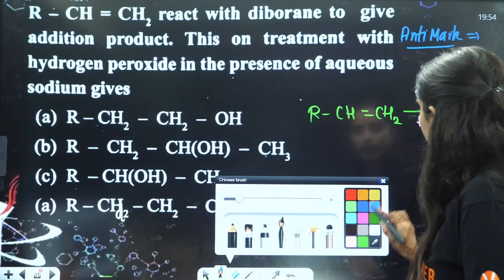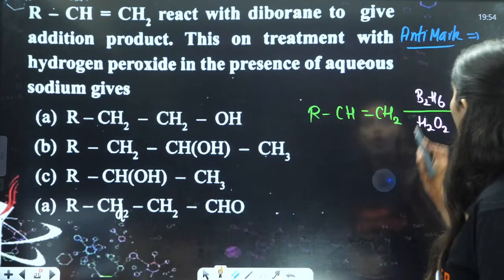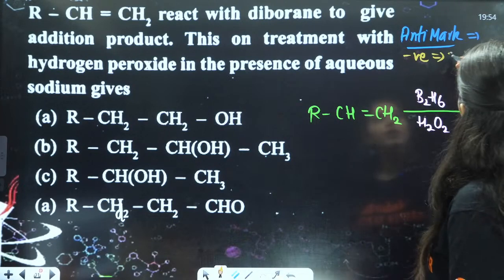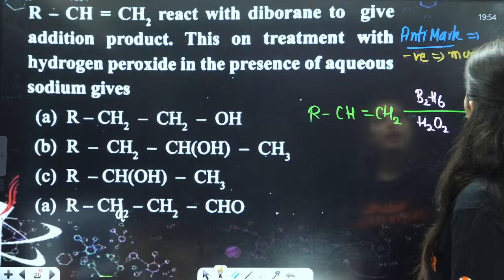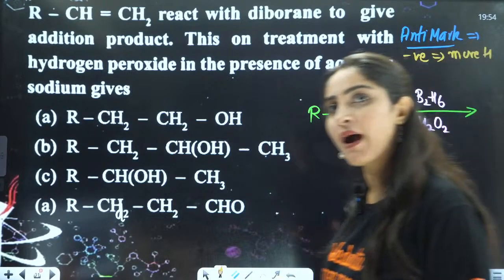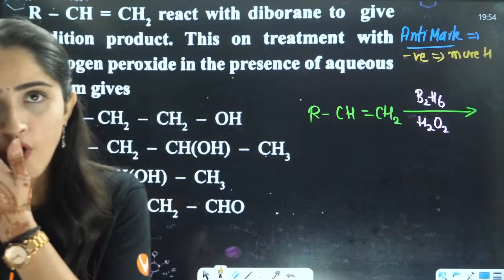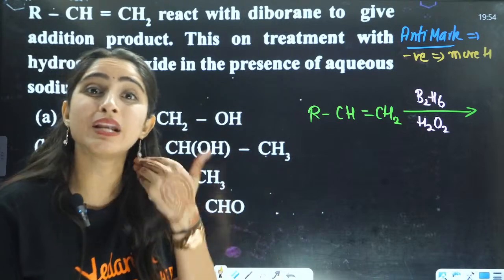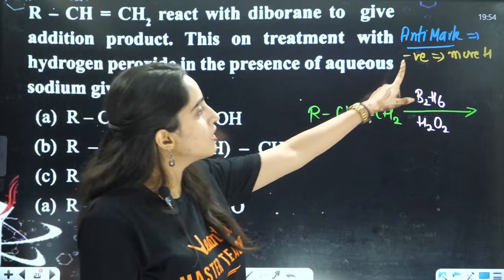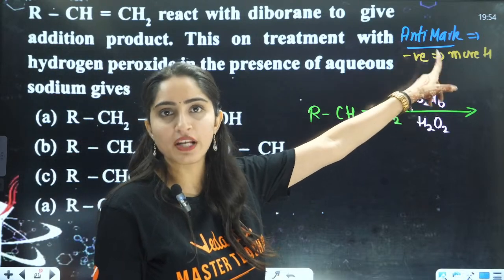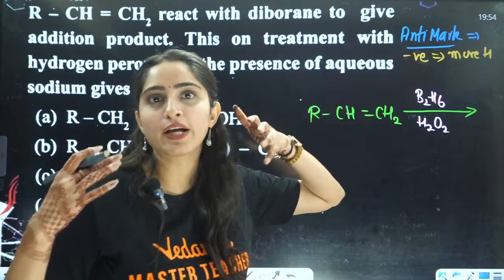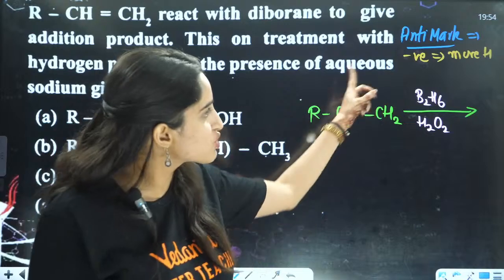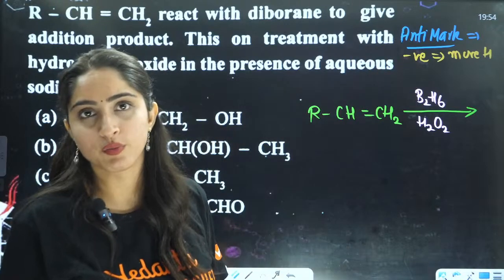Anti-Markovnikov means the negative part will get attached to the carbon with more hydrogen, and the positive part to the one with less hydrogen. And Markovnikov is opposite to that. In Markovnikov, the negative part gets attached to the carbon with less hydrogen. It means rich to rich. Negative means a lot of electron density, and more hydrogen means rich. So rich to rich is the anti-Markovnikov rule, right?